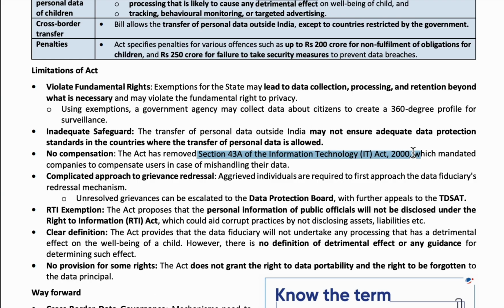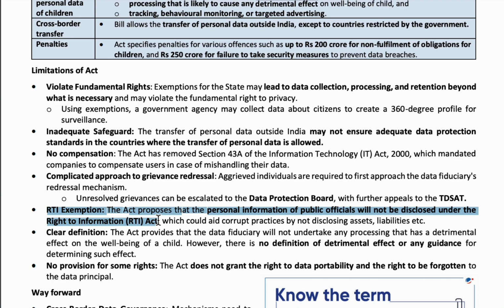And this act has made the grievance redressal mechanism, that is the problem solving mechanism, very much complicated. And it has made some exemptions to the Right to Information Act also. This is also one of the important points to remember.